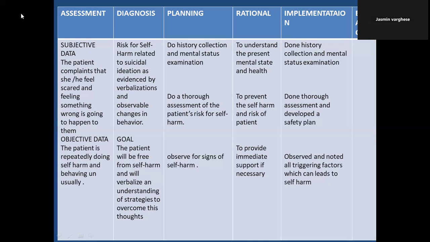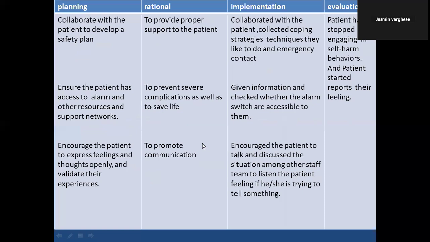The third planning is observe for signs of self-harm. If any signs of self-harm are there on the body, or anything is triggering them, you can observe and write it down. The rationale is to provide immediate support if necessary. In implementation, you can write observed and noted all triggering factors which can lead to self-harm. Then next, collaborate with the patient to develop a safety plan.